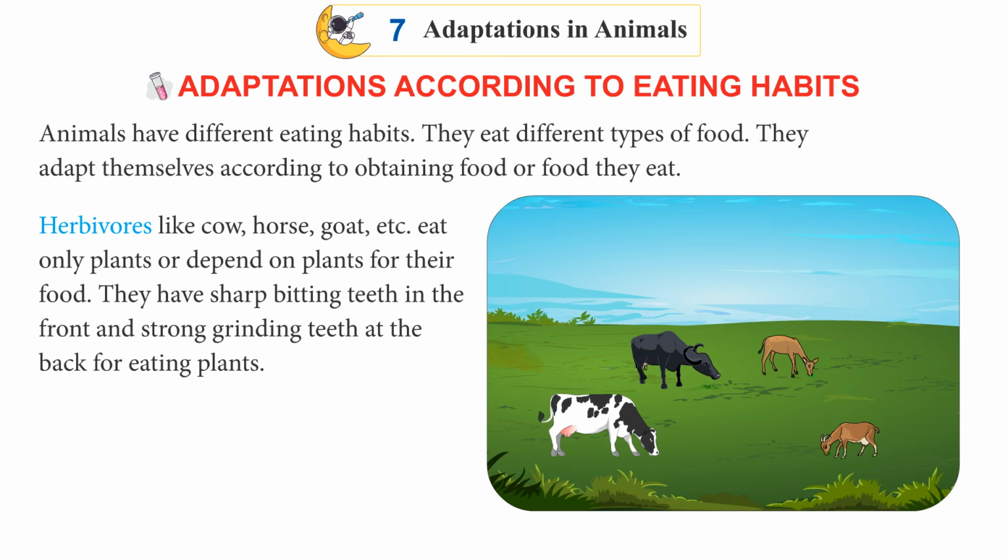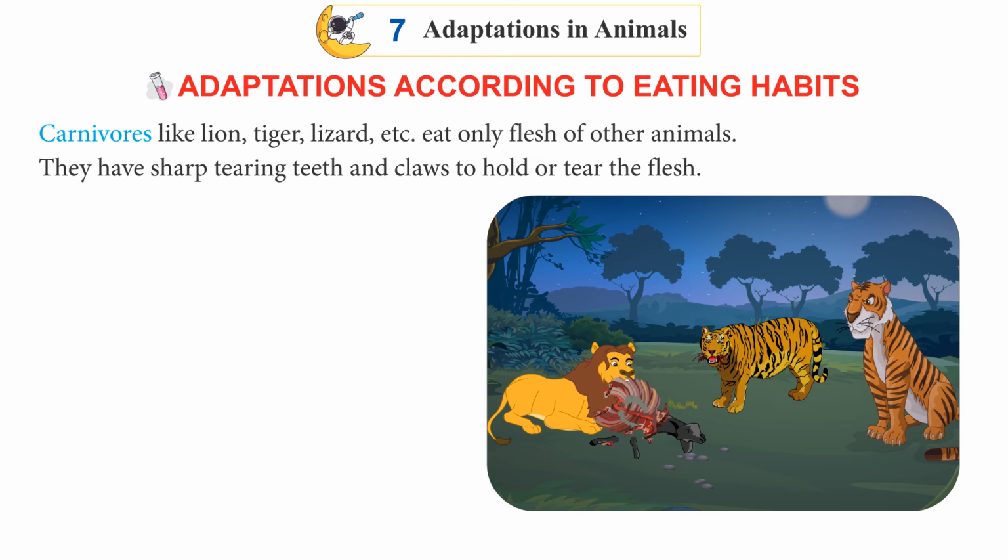Herbivorous animals, like cow, horse, goat, etc., eat only plants or depend on plants for their food. They have sharp biting teeth in the front and strong grinding teeth at the back for eating plants. Carnivorous animals, like lion, tiger, lizard, etc., eat only flesh of other animals. They have sharp tearing teeth and claws to hold or tear the flesh.